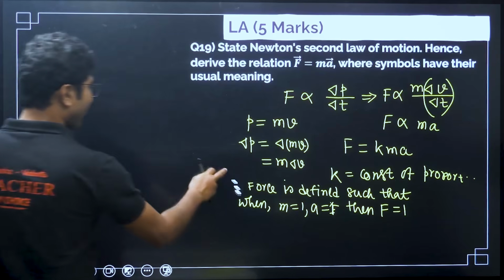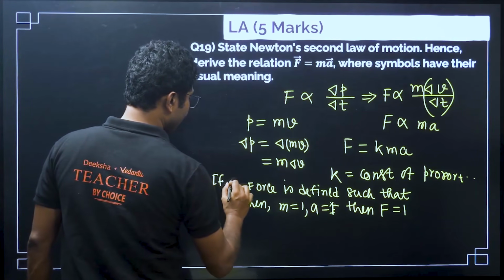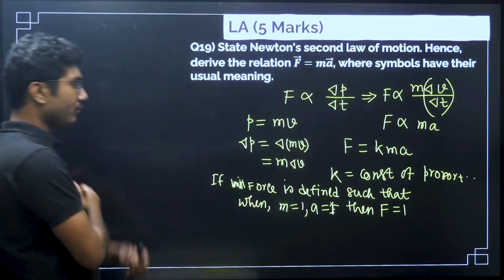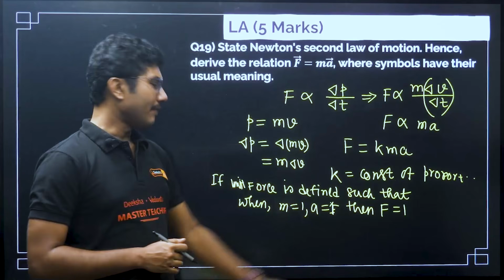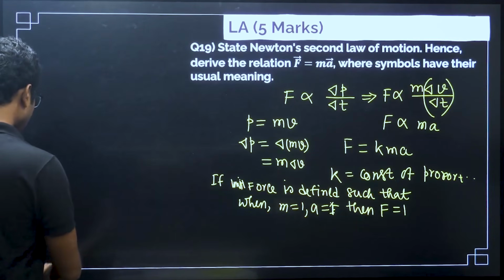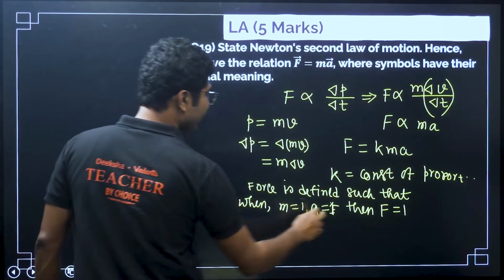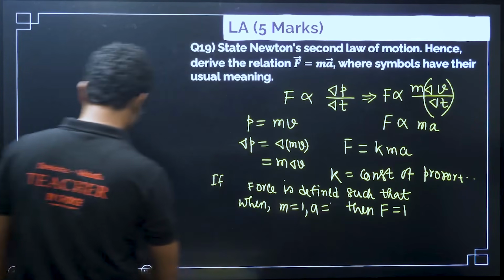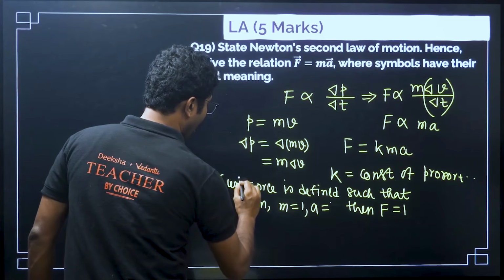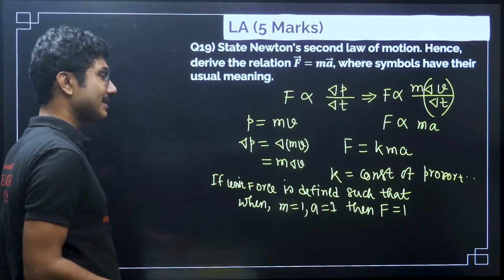Up to this point the unit of force was not defined. So you can take the liberty of choosing a particular unit of force such that when m is equal to 1 and a is equal to 1, F is also 1. That is the advantageous part.